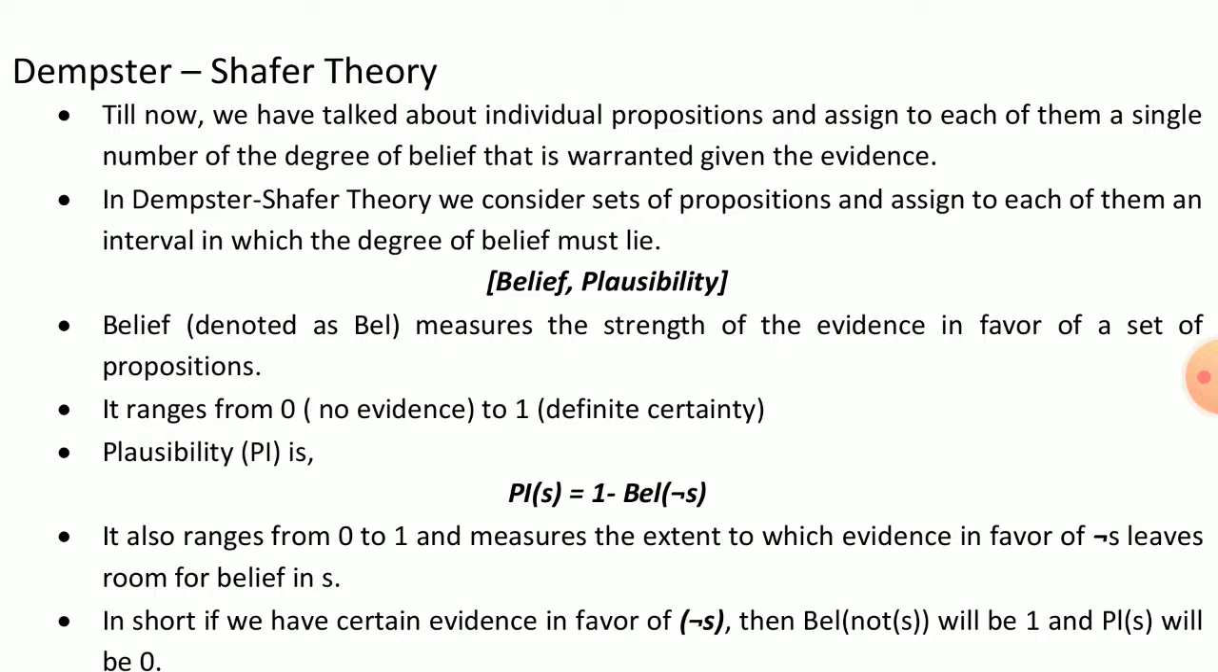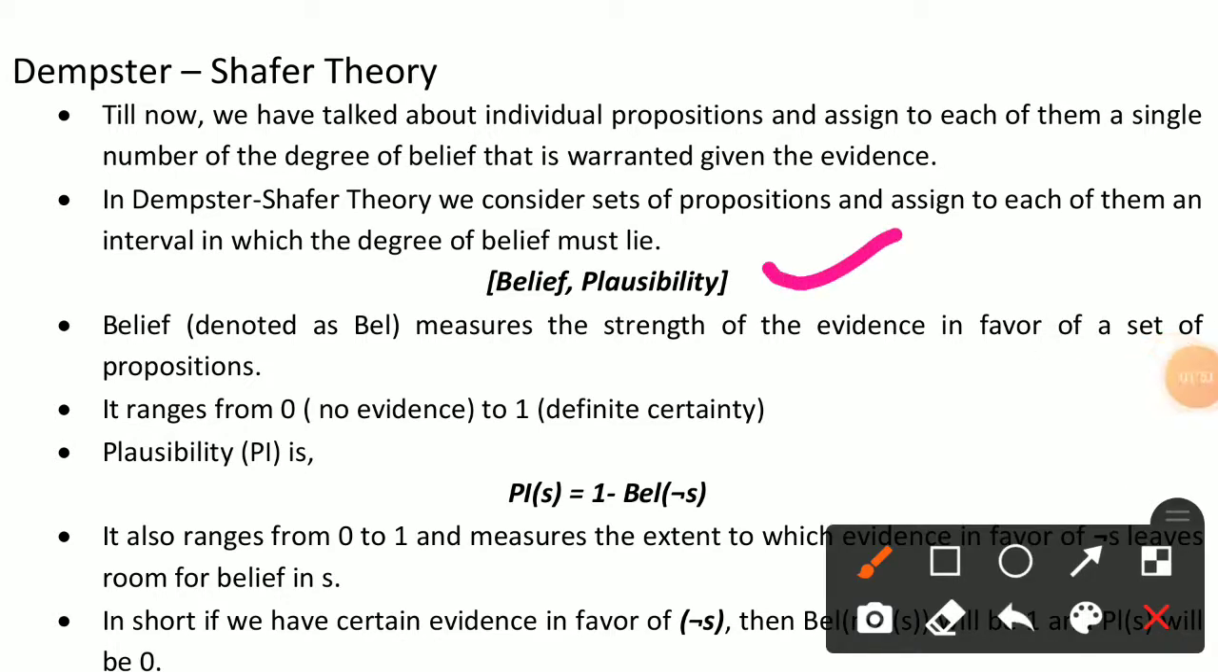Then we take the set of propositions and assign them an interval in which the degree of belief must lie: belief and plausibility. Plausibility means believability or validity. We can find out the validity. So in this theory, first we take the belief and plausibility, or believability.